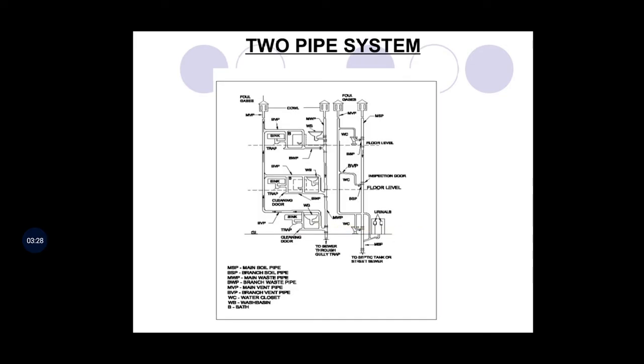Then this is two pipe system. Here in two pipe system you will find two different pipe stacks which collect different discharges, and for those two stacks different vent pipes are provided.